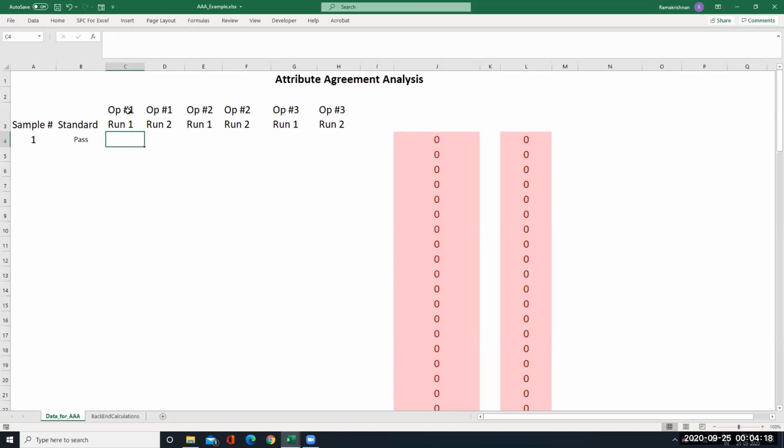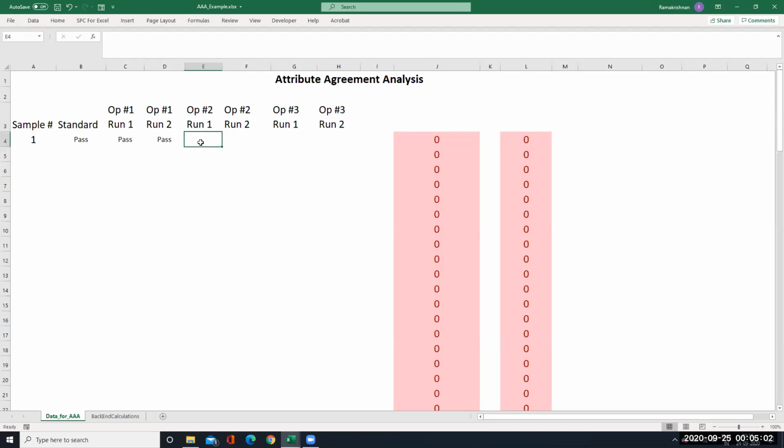Now if I am asking an operator to test this item and he says it is fail, then what happens? There is no accuracy, because an item which should have been passed has been failed by this operator. Suppose he says pass, and second time also he says pass. That means his repeatability is also good. That is 100% repeatability. He is giving the same result second time also, and he is also giving the correct decision. Therefore, here operator accuracy is also good, operator's repeatability is also good.